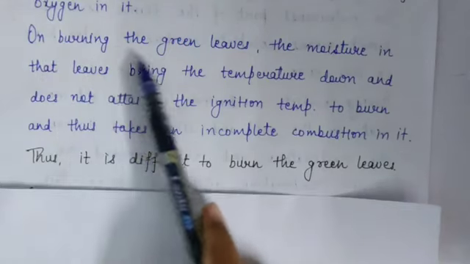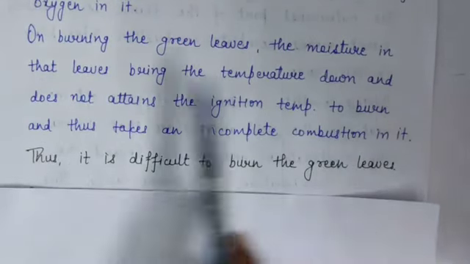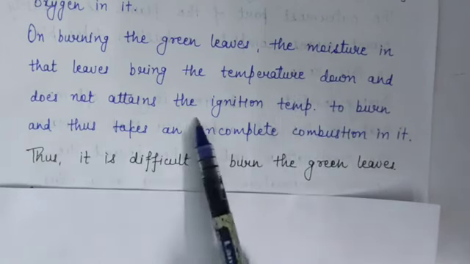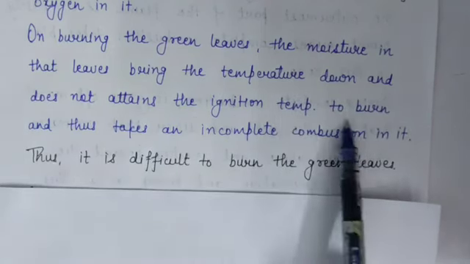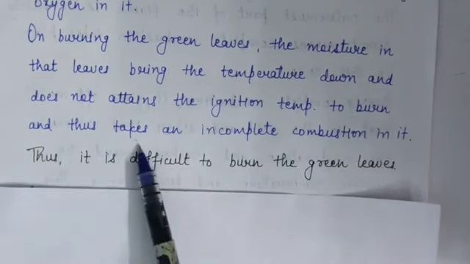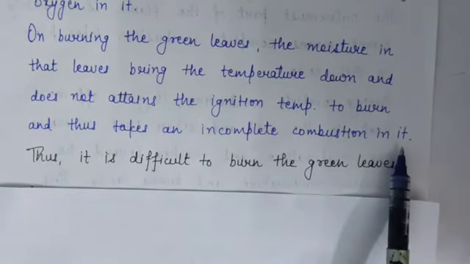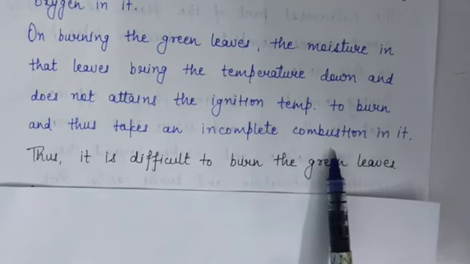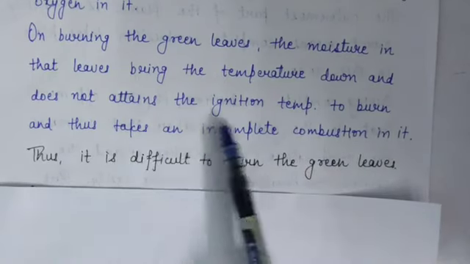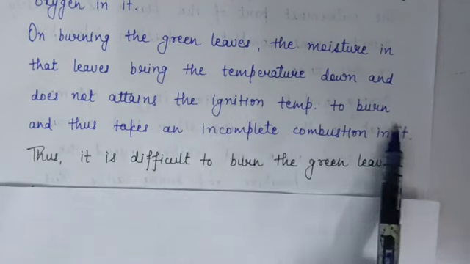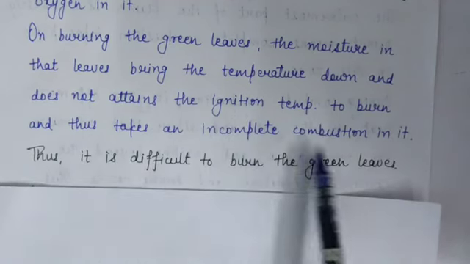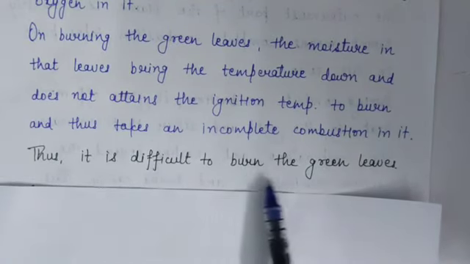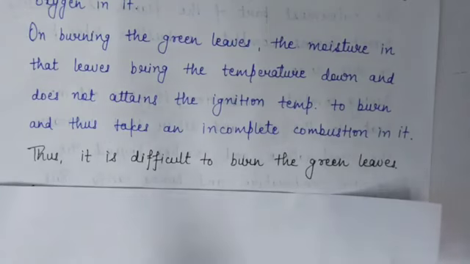On burning the green leaves, the moisture in the leaves brings the temperature down and it does not attain the ignition temperature to burn, and thus incomplete combustion takes place. That's why it is difficult to burn green leaves.